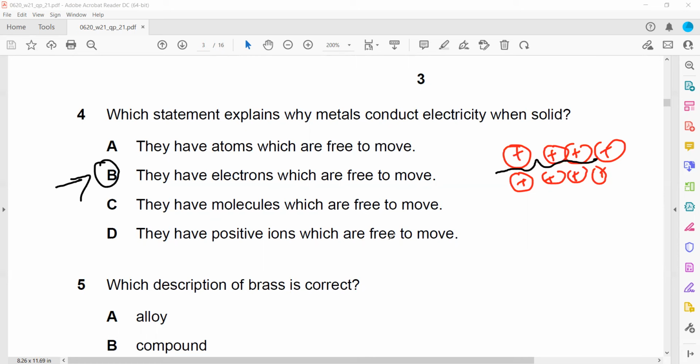They have positive ions. The positive ions are not free to move. That is wrong. They have positive ions, that's true, but these positive ions are not free to move. The positive ions can only vibrate. Electrons are free to move. That's why it can conduct electricity.